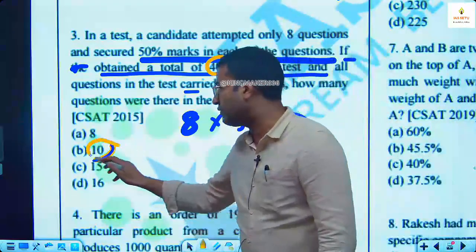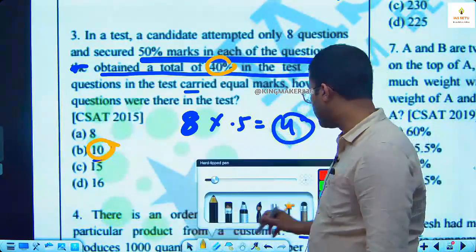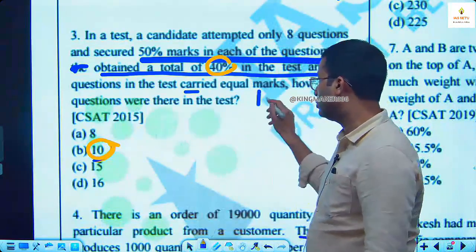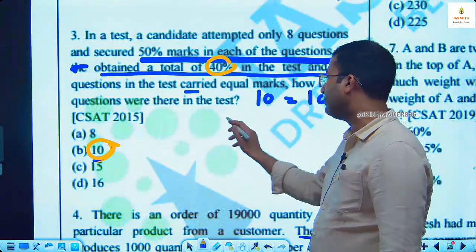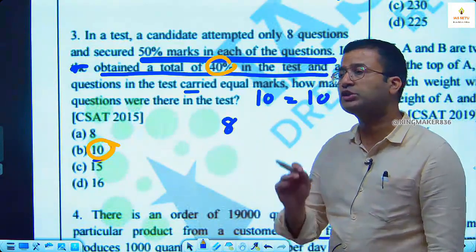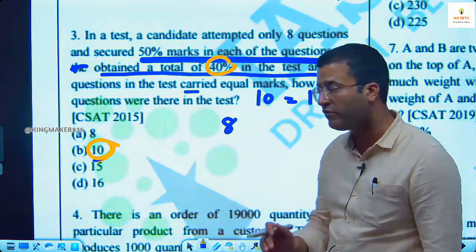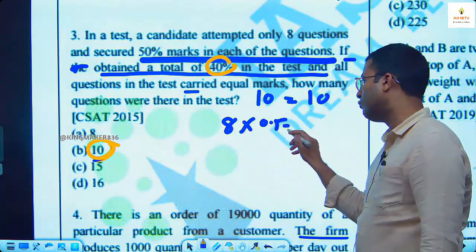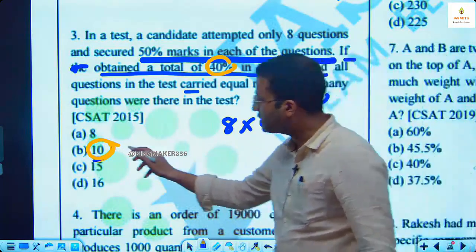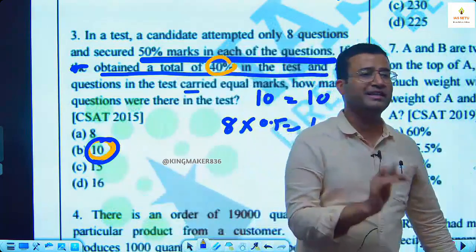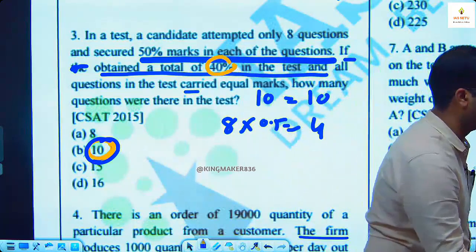Second answer option available is 10. So I use 10. I assume there were 10 questions. I assume each question has 1 mark. I attempted 8 questions. Each question I'm getting 50% means half of marks. So what is my score? 4 marks. Is 4 40% of 10? Yes, perfect. It means there were 10 questions only in the test. This is the correct answer for your question.